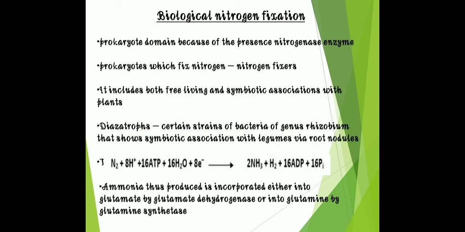Then next is the biological nitrogen fixation. So this is the prokaryotic domain. In this type of nitrogen fixation, there is the role of biological material. It is prokaryotic domain because of presence of nitrogenase enzyme. Prokaryotes which fix nitrogen are called nitrogen fixers. It includes both free living as well as symbiotic association with plants. Best example is diazotrophs, certain strains of bacteria of genus Rhizobium that show symbiotic association with legumes via root nodules.